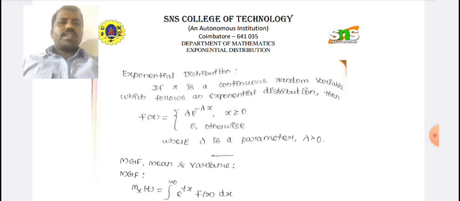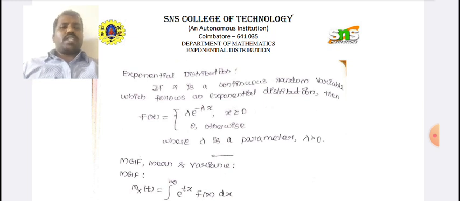Today, we are going to discuss the topic exponential distribution. If X is a continuous random variable which follows an exponential distribution, then f of x equals lambda e power minus lambda x, x greater than or equal to 0, and 0 otherwise, where lambda is a parameter, lambda greater than 0. This is the exponential distribution definition.